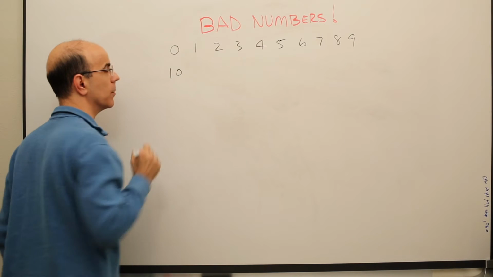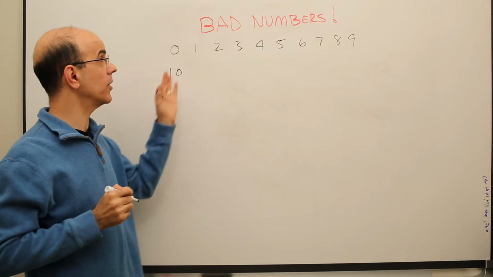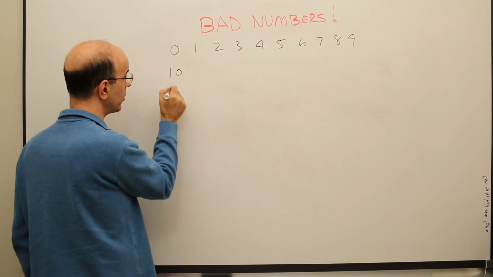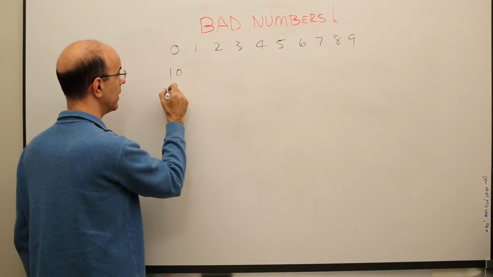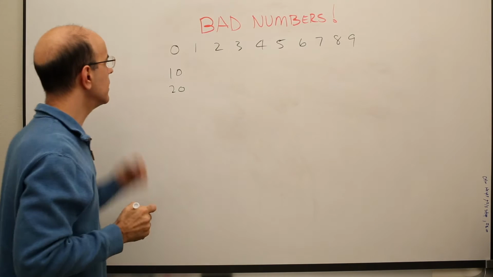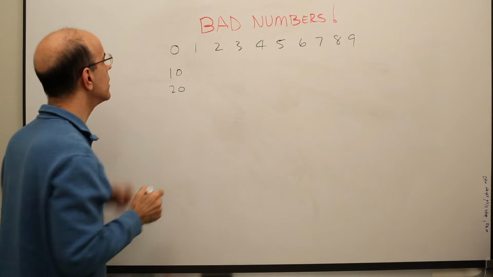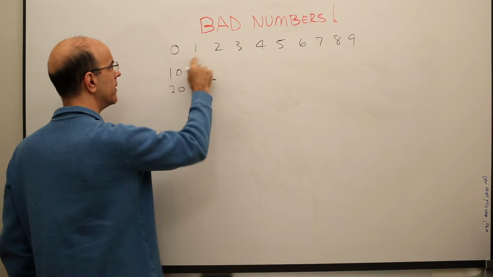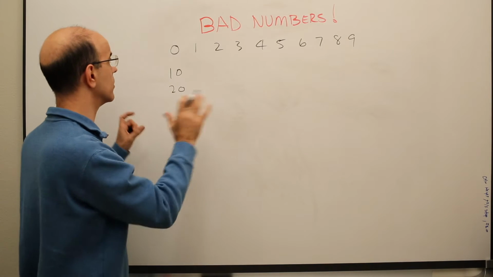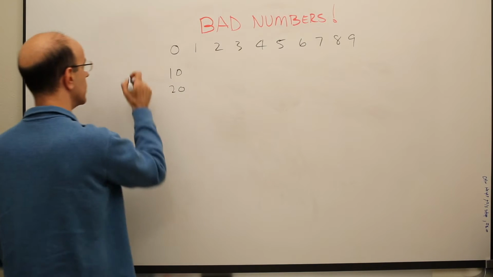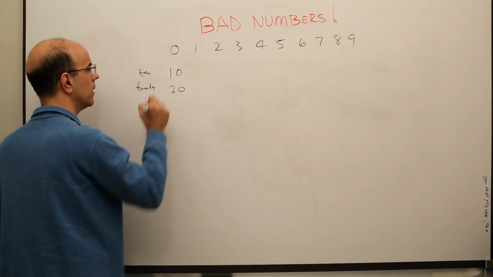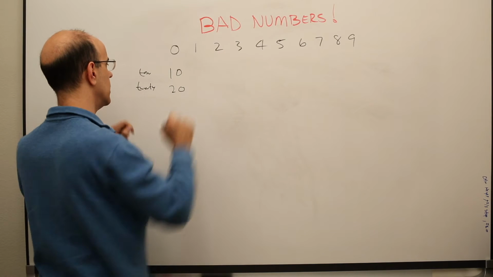So let's look at the number 10. That's the very next in sequence. So far so good. We have 10. If we were to go down this way by tens, we'd have 20. That's a little weird, right? Going down this way, we have 10, and that's 1. 1 and 10 aren't really related in any way. That's kind of weird. So let's say that's 10. This guy's 20. It really doesn't have anything to do with 2.